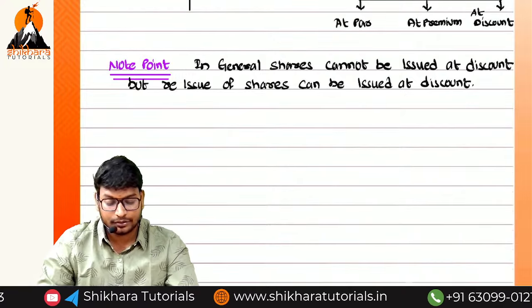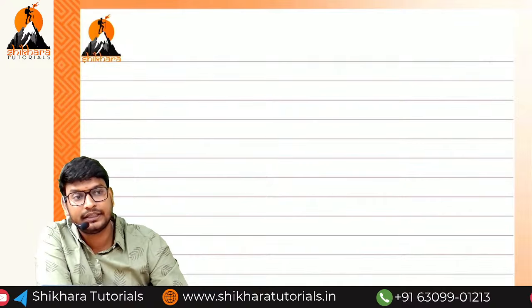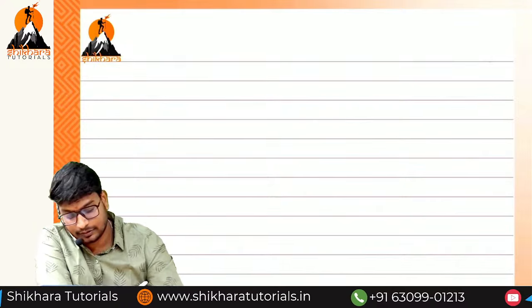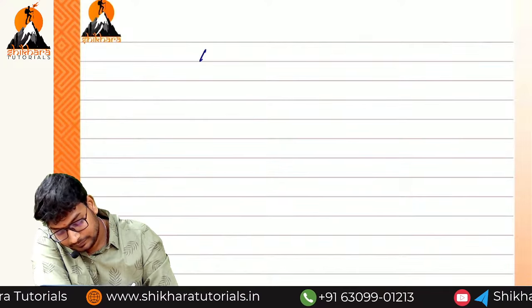Next we are going to see the journal entries. So next put the heading: accounting for issue of shares.